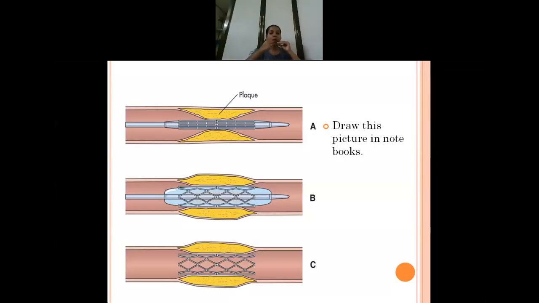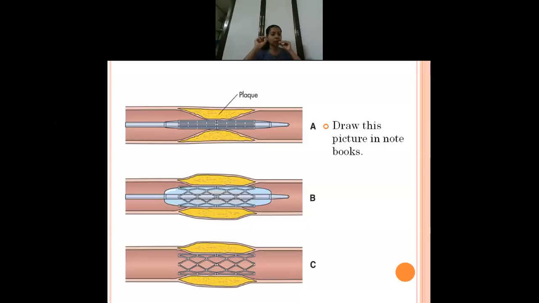Now you should always think that a stainless steel material that is remaining inside your body is like a foreign material, isn't it? What will happen when you are keeping a stainless steel like material in your blood vessel? It is actually a thrombogenic agent, isn't it? So a lot of blood clots can get attached to it, and that itself may result in thrombus formation. So to prevent that, a patient who is having a stent has to take lifelong antiplatelets.